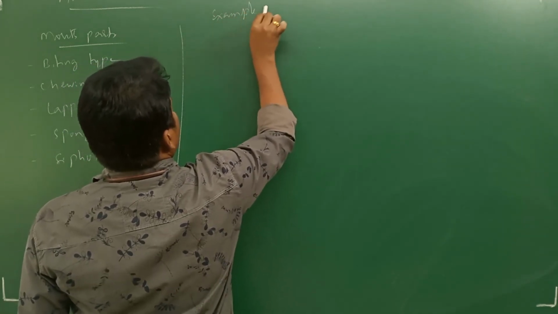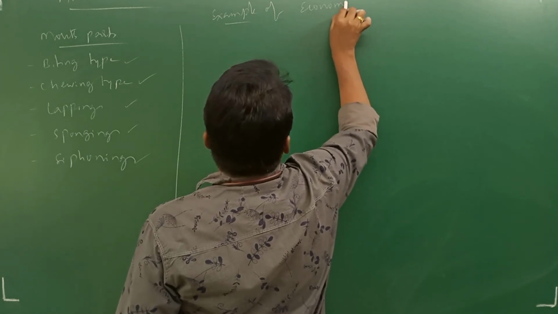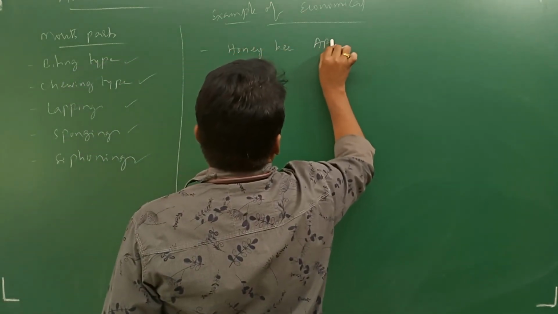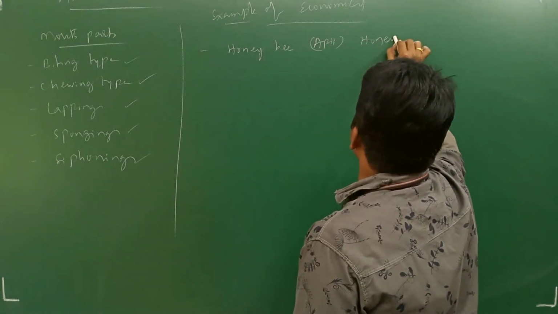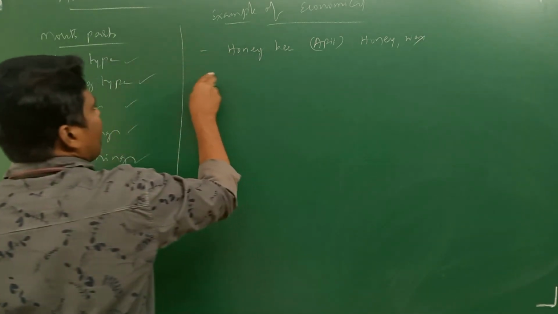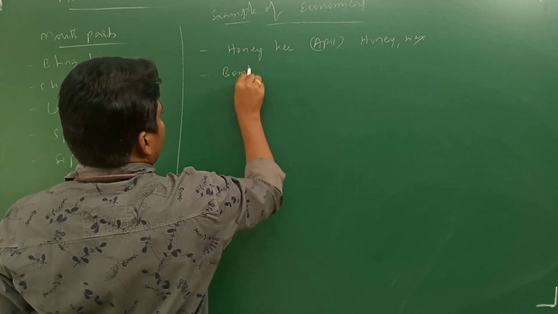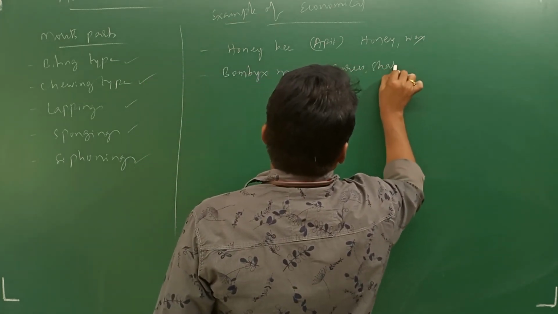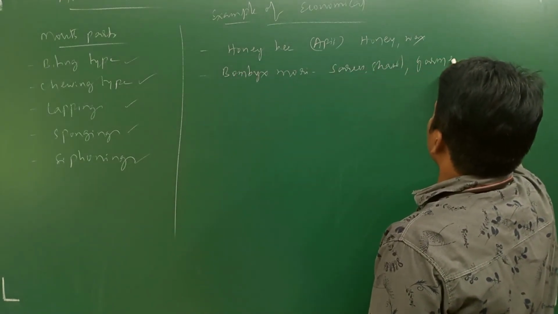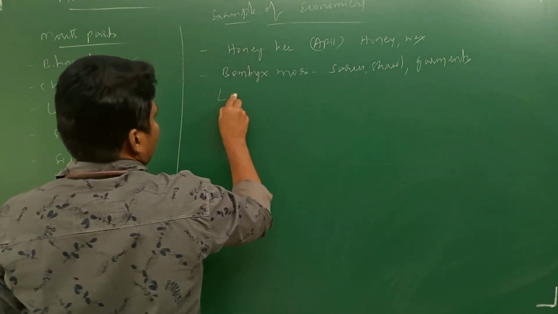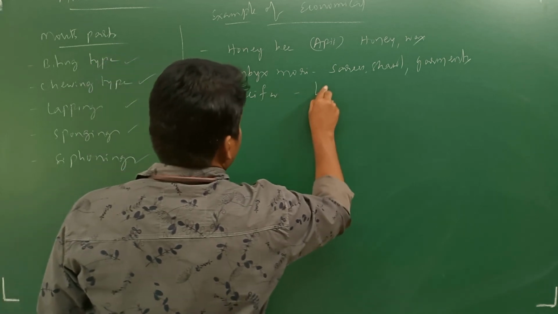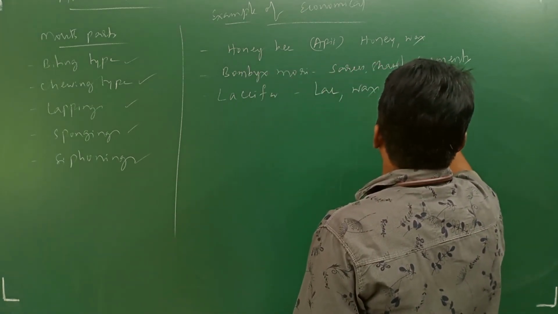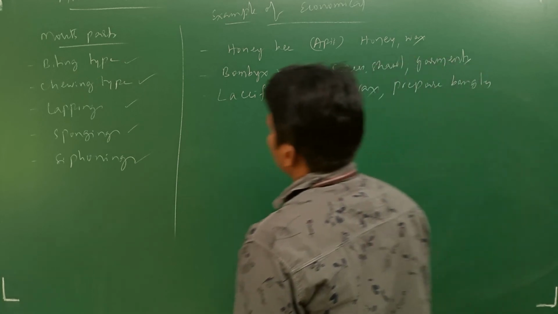Next, examples of some economically important arthropods. Honeybee, Apis: you get honey as well as wax. Bombyx mori, the silk moth: sarees, shawls, and garments you get from it. Next, Laccifer lacca: you get lac, wax, and can prepare bangles with this material. These are the economically important ones.